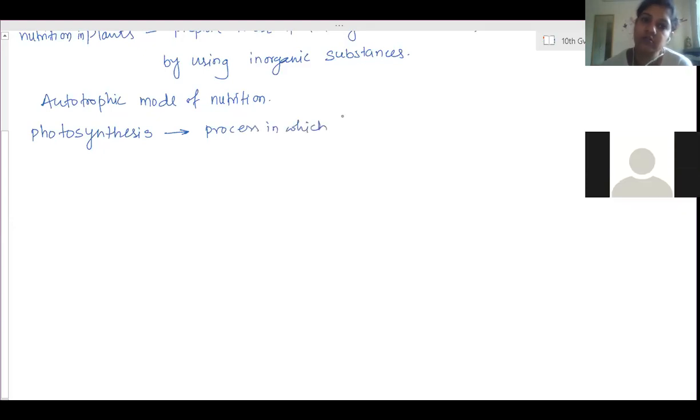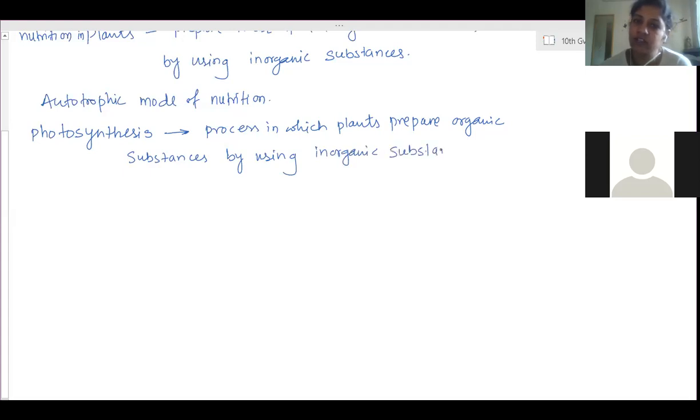The process in which plants prepare organic substances by using inorganic substances. What are the inorganic substances they use? Carbon dioxide and water, in the presence of sunlight. This process is called photosynthesis.